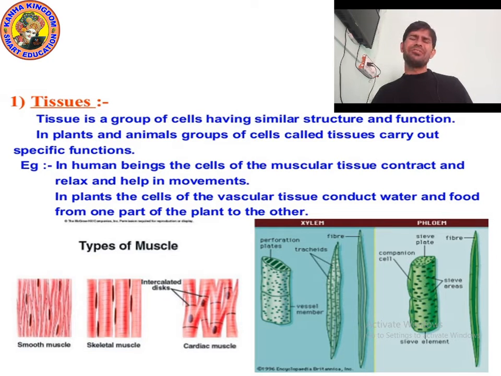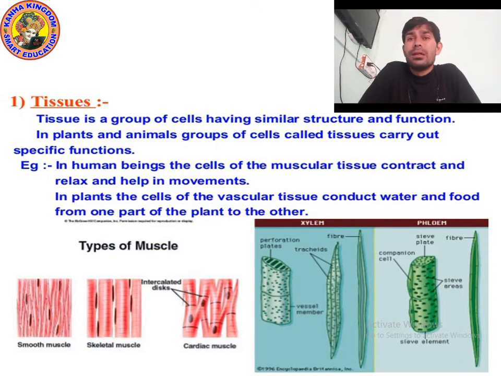They are actually groups of tissue. Muscle means muscular tissue. Smooth muscle is a muscular tissue, skeletal muscle is a muscular tissue, and cardiac muscle is also a muscular tissue.